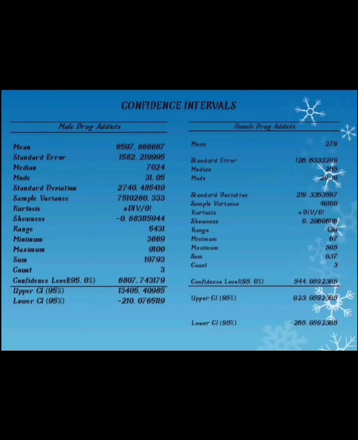So we got that the male drug addict is 13405.40 for the upper confidence level and negative 210.07 for the lower confidence level, and the female drug addict also we got the upper confidence level 823.85 and the lower confidence level is 295.85. And we can see here that the confidence interval or confidence level for the male drug addict and female drug